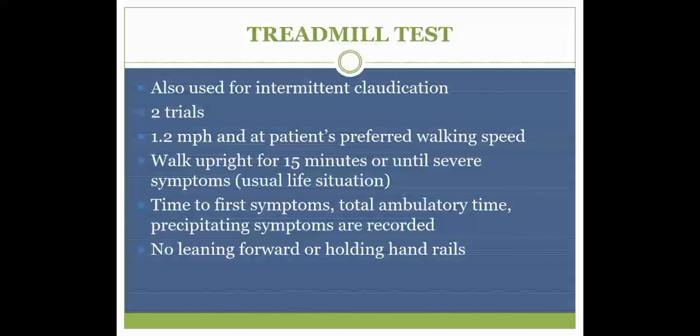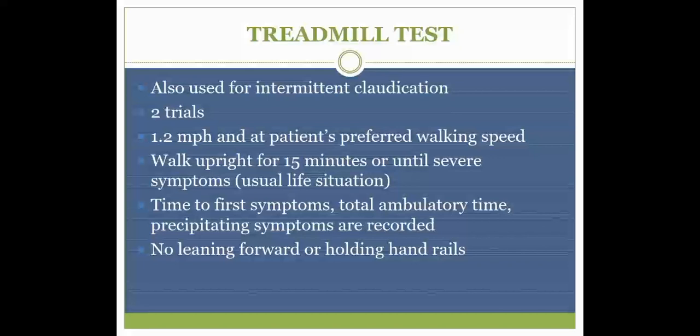While the patient is walking on the treadmill, do not allow the patient to bend forward, because if the patient bends forward from the spine, there will be lumbar flexion. Flexion movement will relieve the pain of the patient, and we do not want that. We want to check whether the patient is having claudication, so for that we have to reproduce the signs and symptoms of the patient.